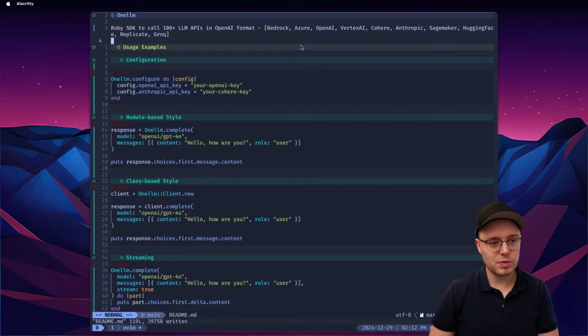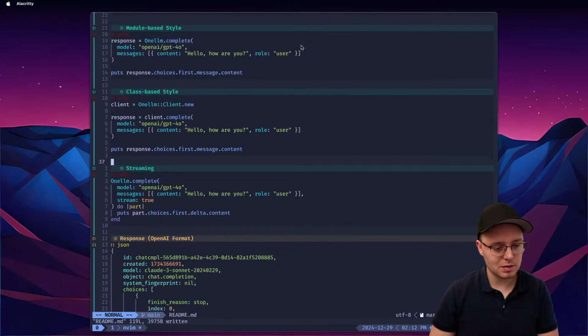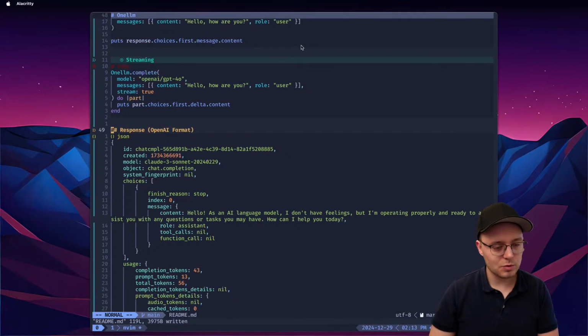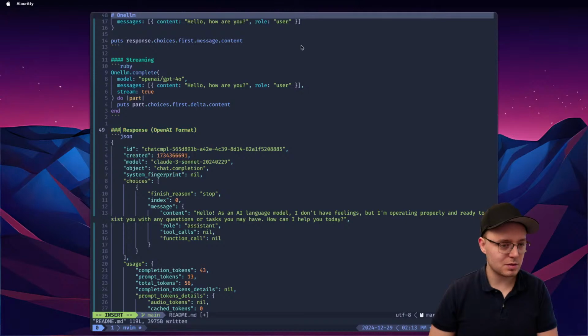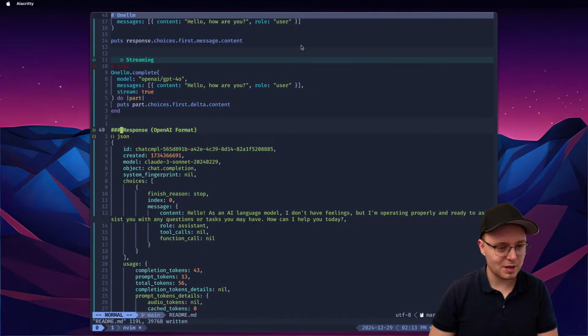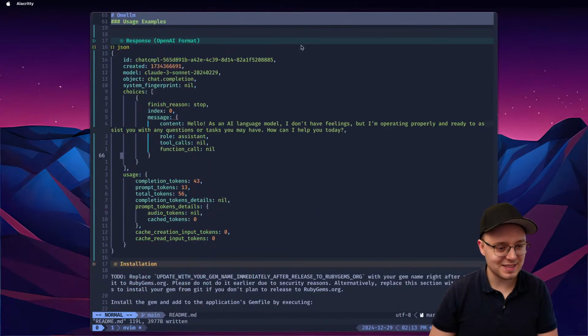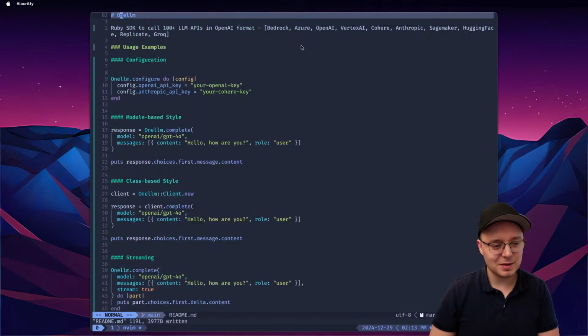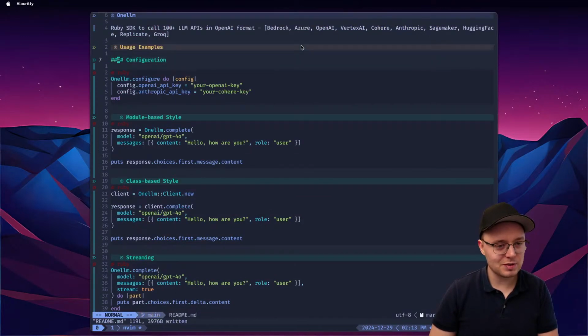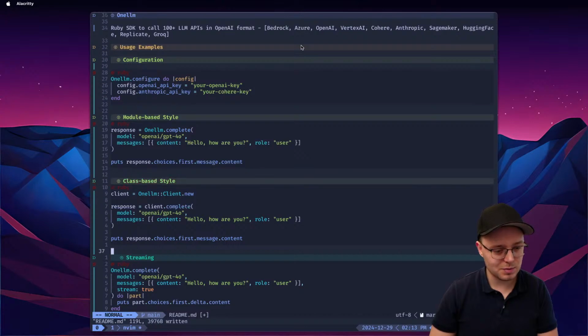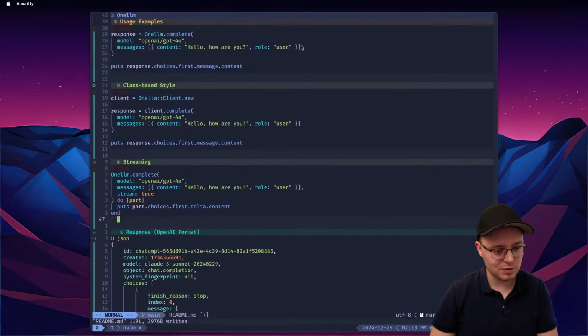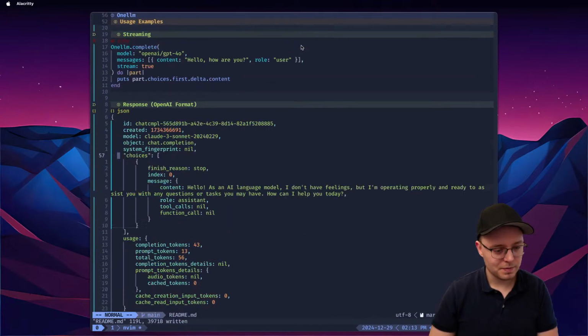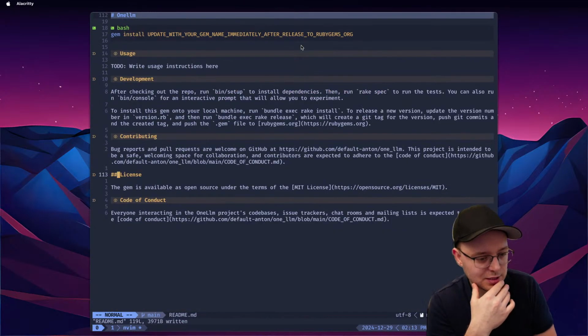The Bedrock usage examples, module based, class streaming, and then we have response. Not sure what that is. We're gonna keep it here, and then we have installation, right? So usage examples should be this. So we should detract one. Let's remove. Looks good. Okay, now we have installation, and we're gonna add it later.